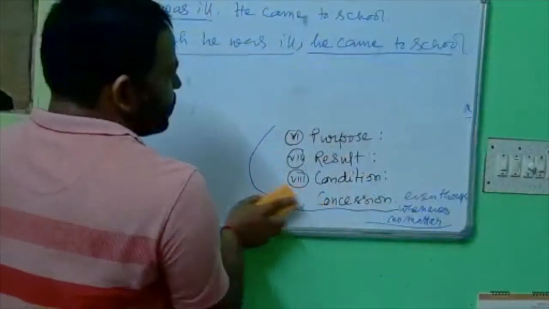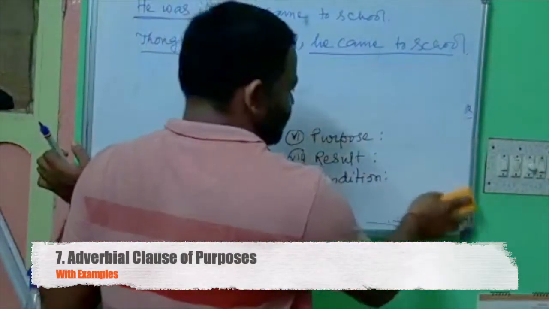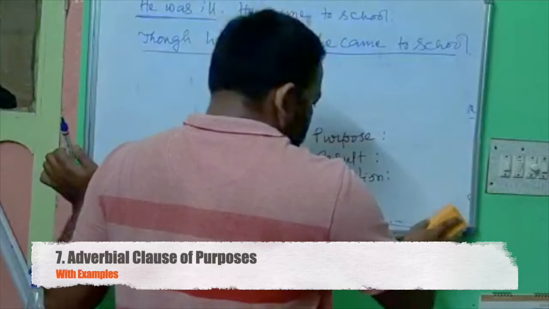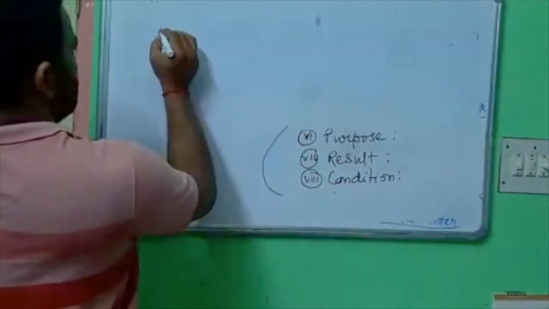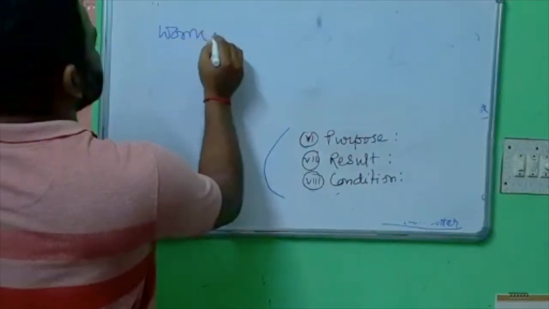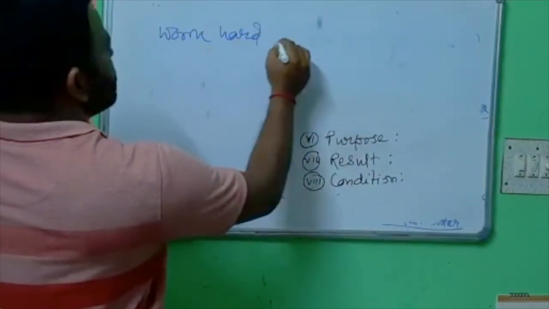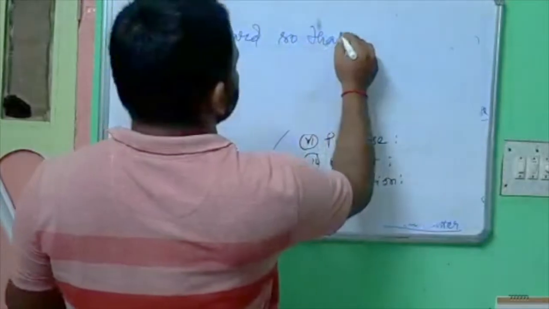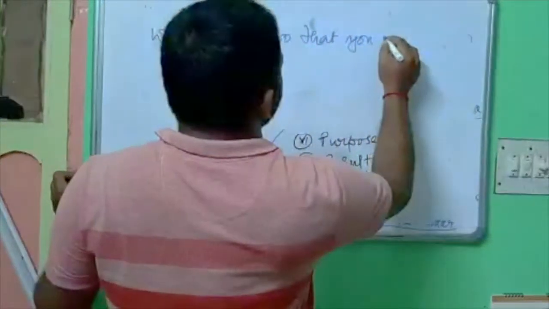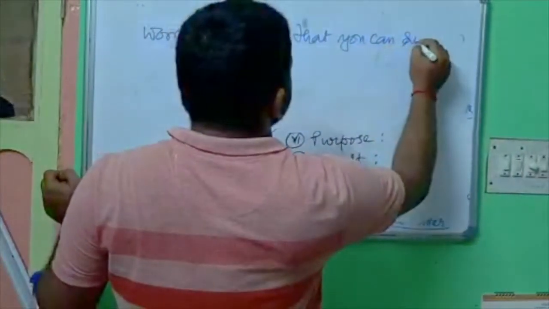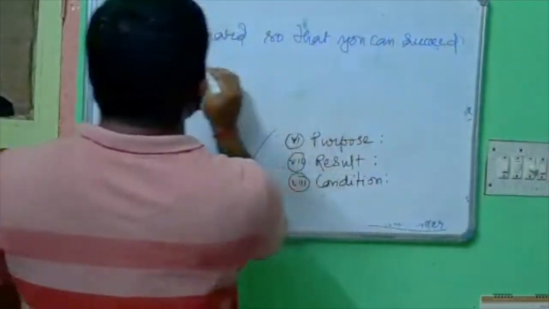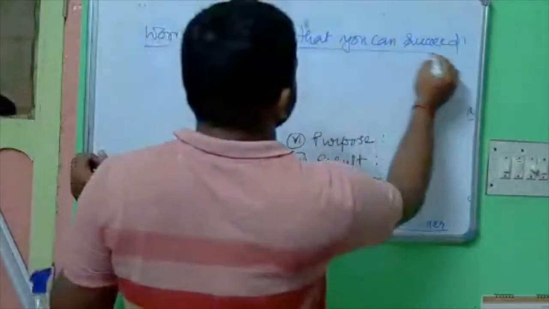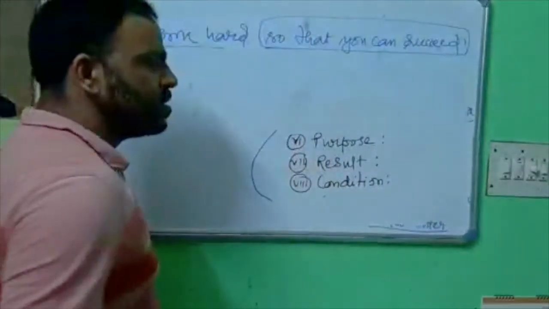Now come to the clause of purpose. Generally, the clause of purpose is used as: work hard so that you can succeed. The purpose of working hard is so that you can succeed.